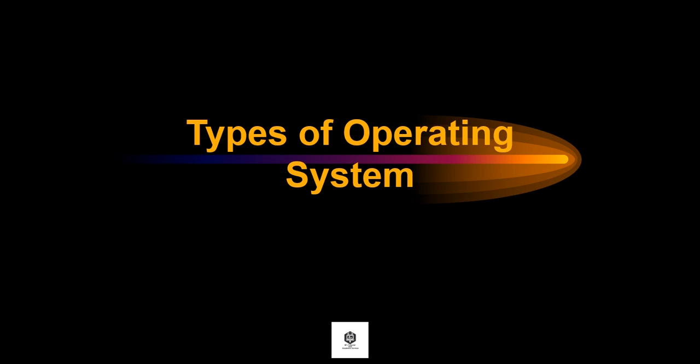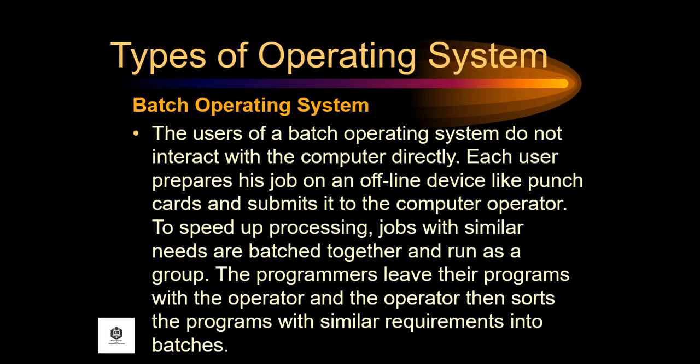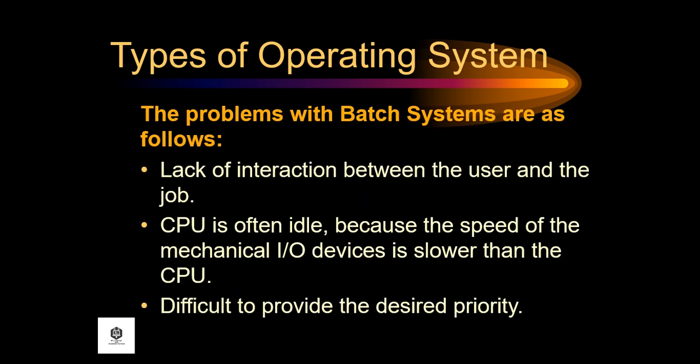Let's proceed to the types of operating system. First, the batch operating system. The users of a batch operating system do not interact with the computer directly. Each user prepares his job on an offline device like punch cards and submits it to the computer operator. To speed up processing, jobs with similar needs are batched together and run as a group. The programmers leave their programs with the operator, and the operator then sorts the programs with similar requirements into batches.